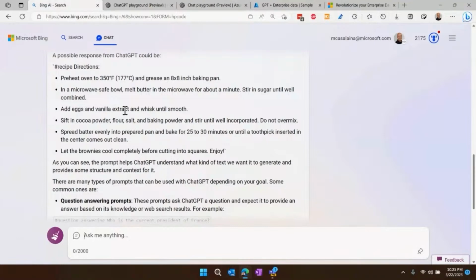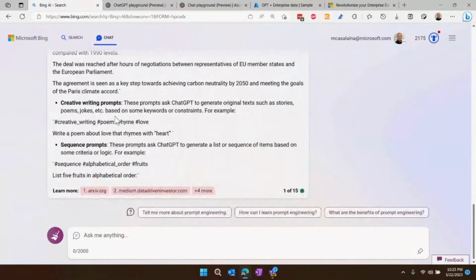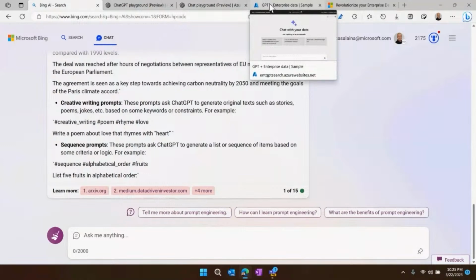So of course, now let's say again that I have my own business. Let's say I'm Microsoft, and I would like to put up a conversational experience, but unlike Bing, I don't just want it to hit whatever is on the web. I want to specifically say, there are these sets of data that I would like it to consider in making its response. So I can do that. And here, I'm going to show you how to do that, and also peel back the covers a little bit on how Bing is doing this,